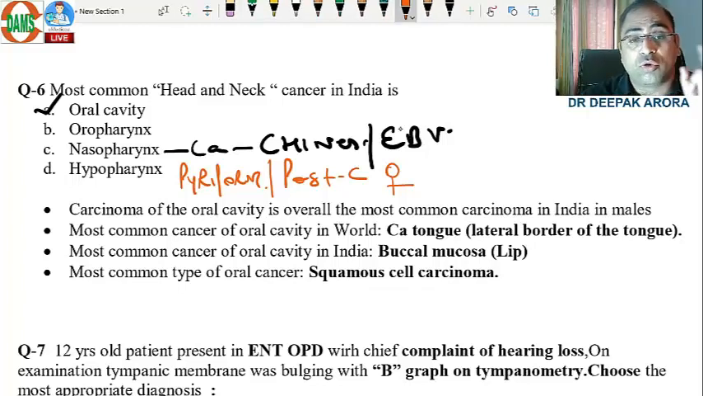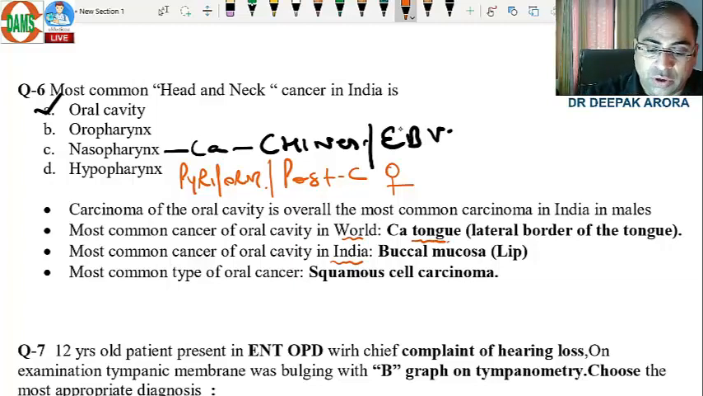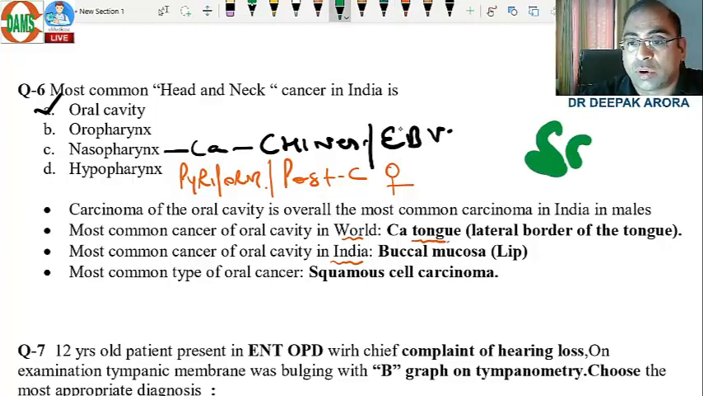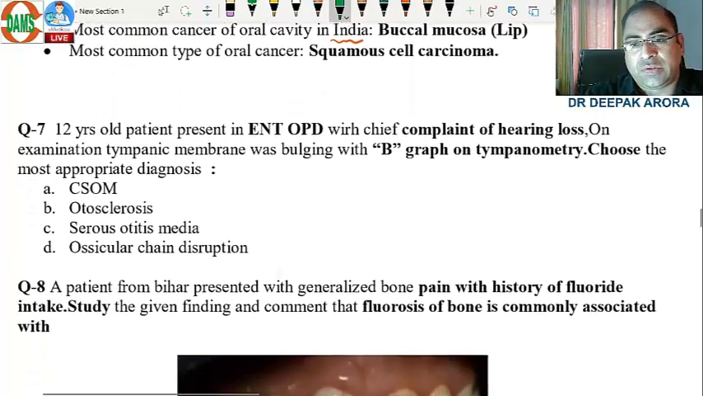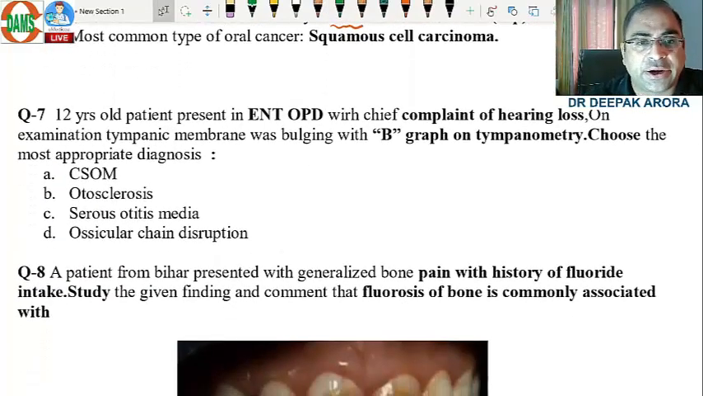If they ask you which part is most commonly involved in oral cavity, for India it is your buccal mucosa, while the most commonly involved is your lateral border of tongue. Am I understandable? The most common malignancy, golden statement I always repeat in my lectures, squamous cell carcinoma. So ENT malignancy, most common squamous cell carcinoma. Clear?